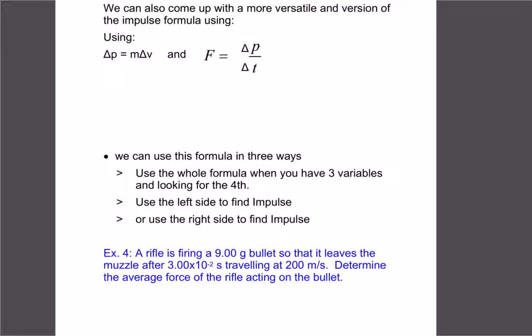So what we're going to use then basically is both formulas. We have momentum equals mass times velocity. That's the one we used already. But now we're also going to use Newton's version of force equals momentum over t. But we're actually going to change them a little bit. So we're going to have momentum as mass times velocity. And let's change this one to be momentum equals force times time.